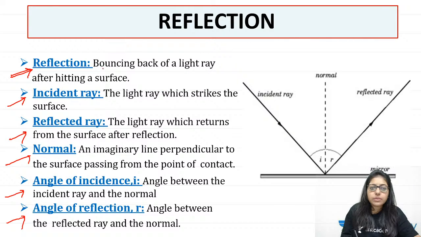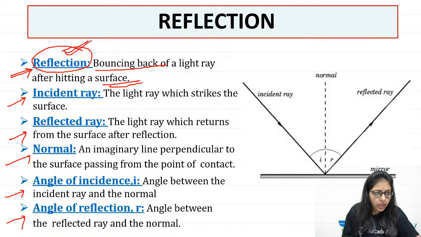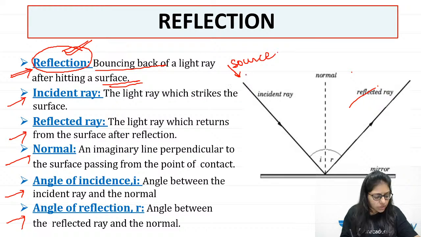Now, as we all know, when light falls on a surface, it bounces back. So that phenomenon, that property of light, is called reflection. I hope you are clear. Right? Now, this ray of light which is coming from the source. It could be a natural source, it could be an artificial source, any source.